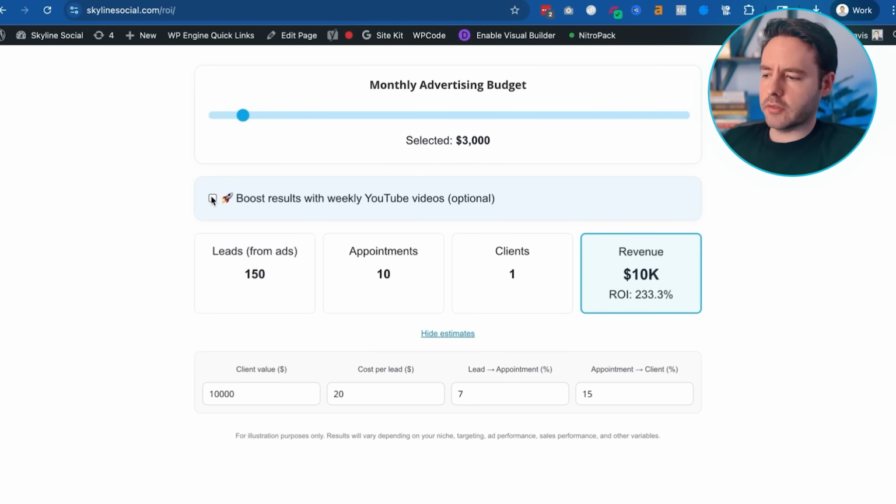So if we click on this, you can see here that it boosted the amount of clients you got and the amount of revenue that you generated as well. And this is because when you create YouTube videos, it helps you with so many things related to running ads. It helps you lower your cost per lead and lower your cost per appointment, because if people see your YouTube videos and then they see your ad, there's going to be a higher chance that that person will then convert into a lead. In fact, I have an example here that I can show you.